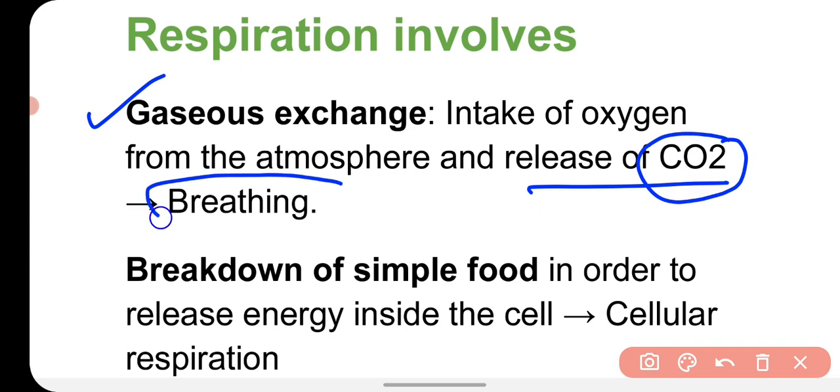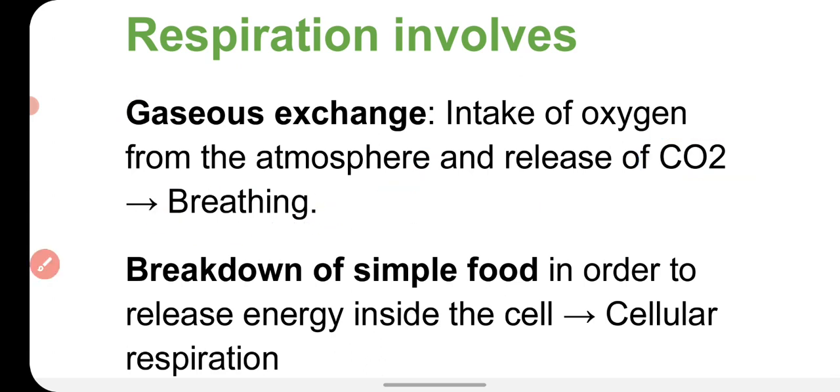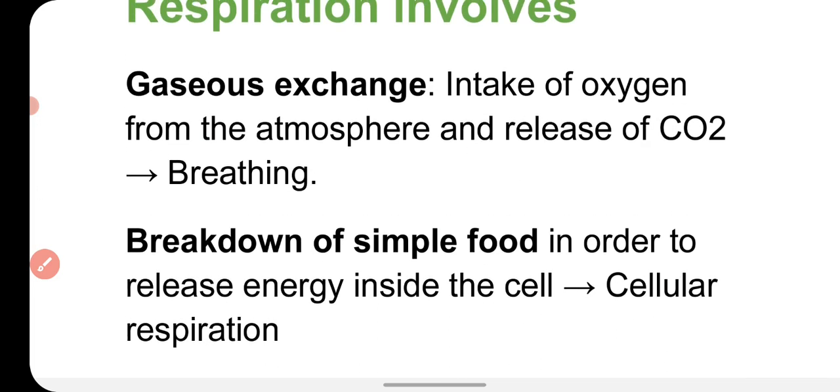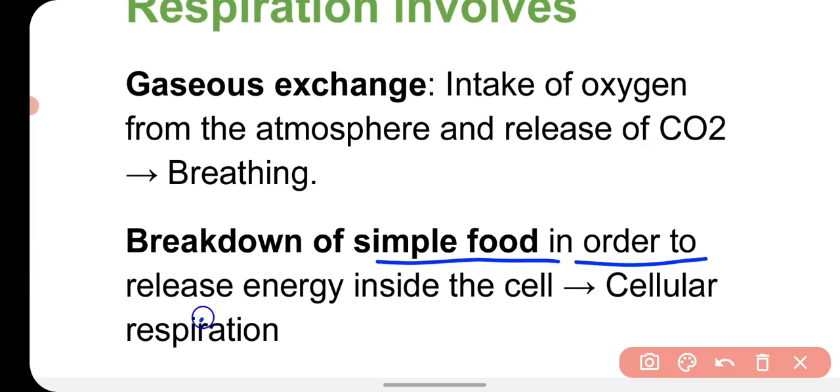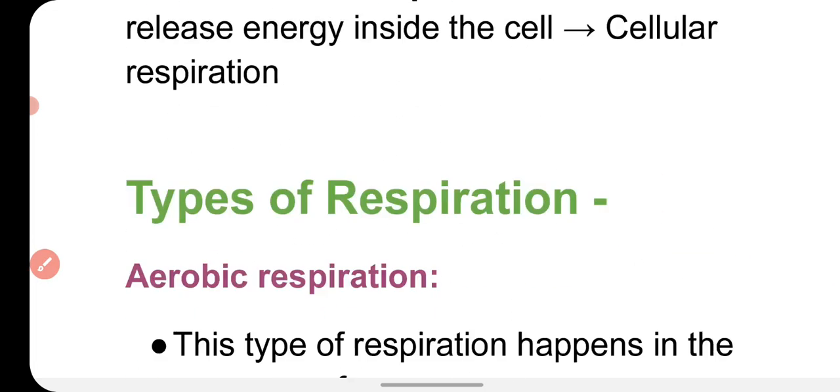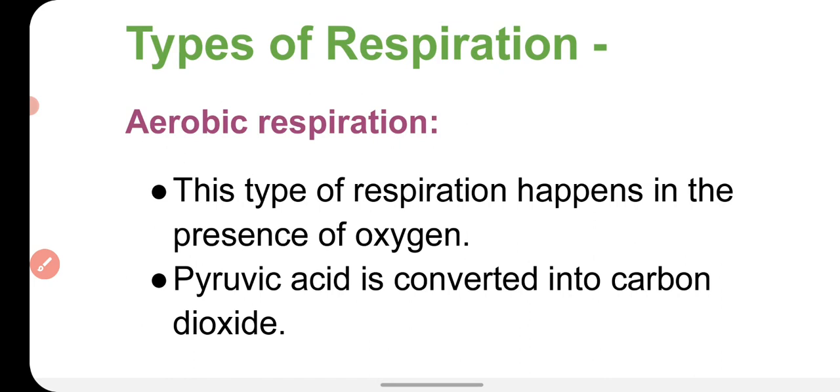The process by which this exchange of gases takes place is called breathing. The second step in respiration is the breakdown of simple food in order to release energy inside the cell, that is called cellular respiration.